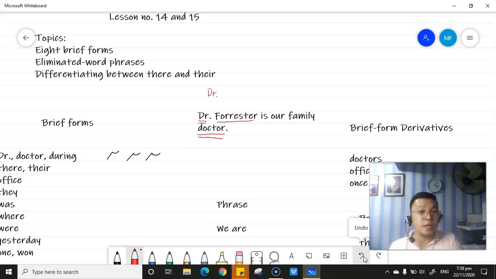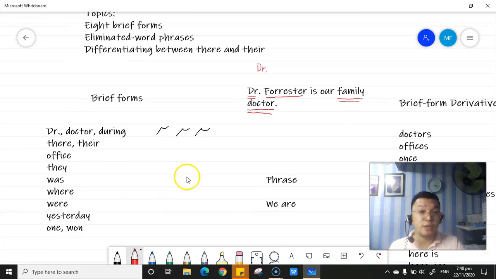Okay, so as you can see, we have another noun, family. This is a compound noun. The word doctor here doesn't serve as a noun, but as another descriptive word in the family. So what kind of doctor is Mr. Forrester or Dr. Forrester? He is a family doctor. So as simple as that. That is the simple analogy on that one.